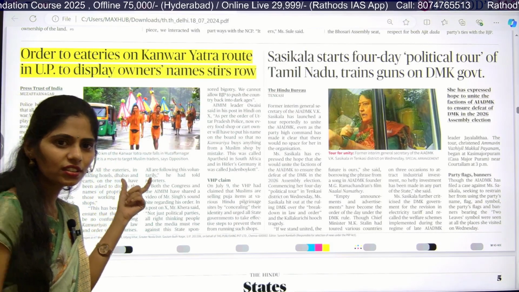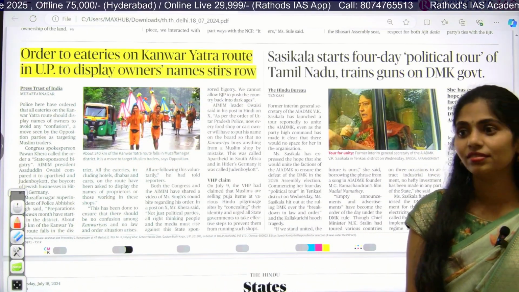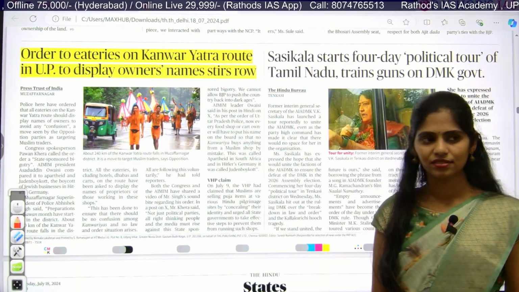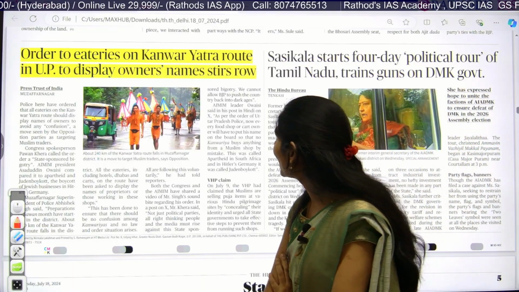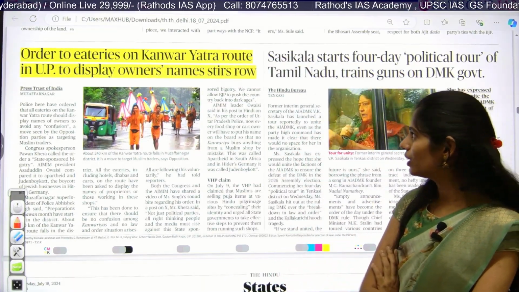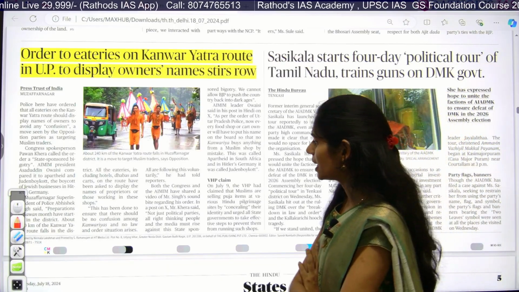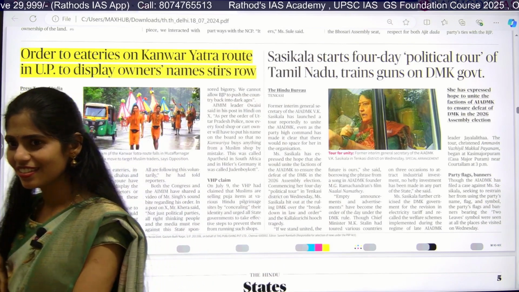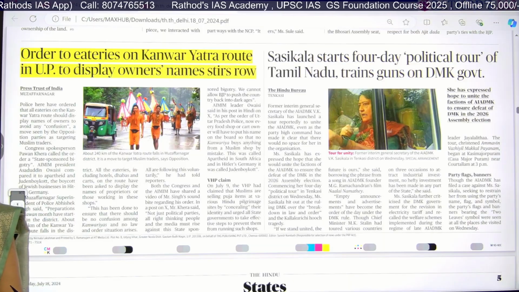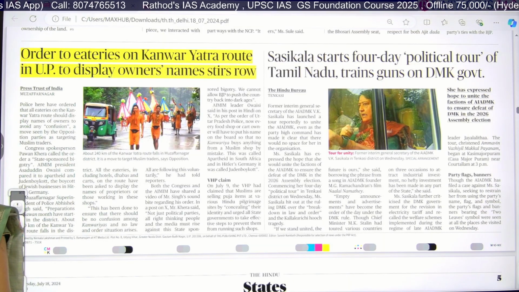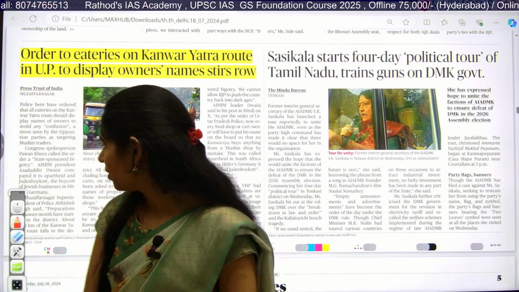Do you know about this Yatra? Anyone? Karnataka people, do you know about this? Order to eateries on Kanwar Yatra route in UP to display owners' names, states now. Actually this article is regarding the Lingayats and the people who worship Lord Shiva. No idea? Lingayats in Karnataka. Okay, right.